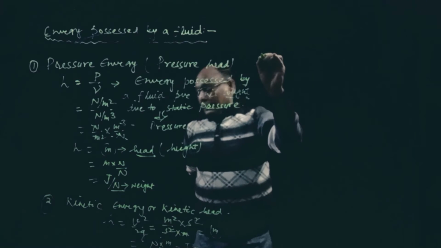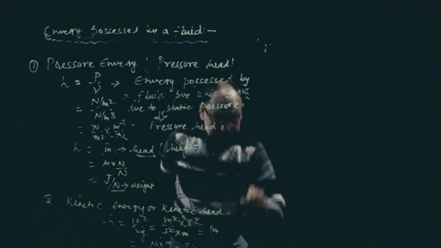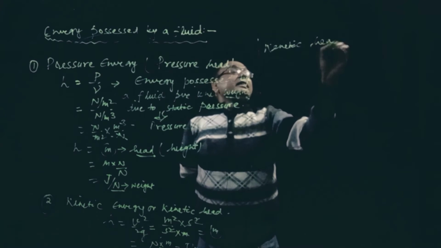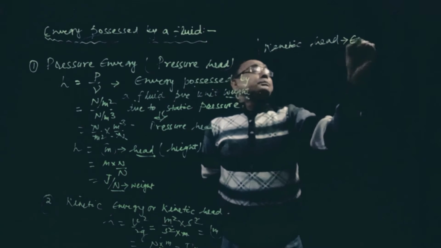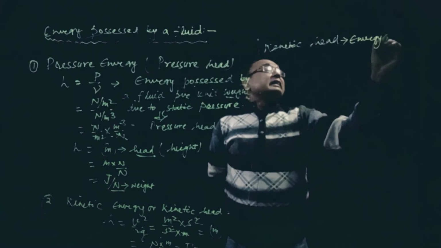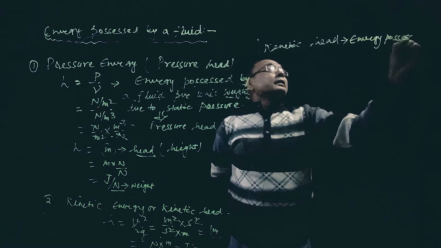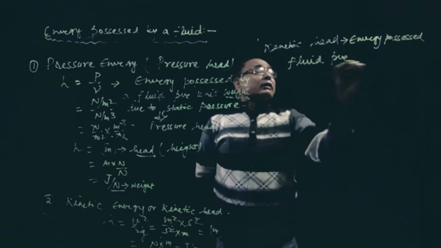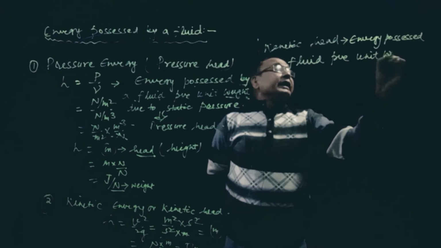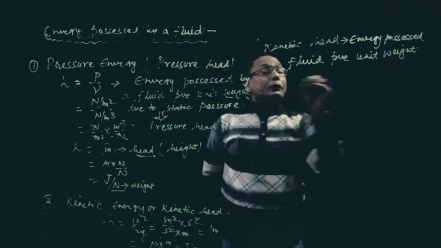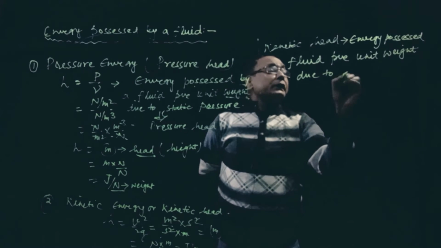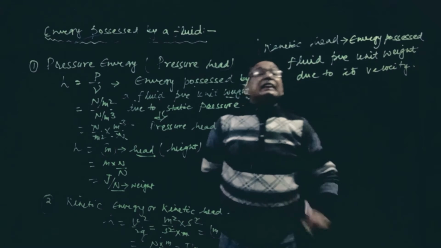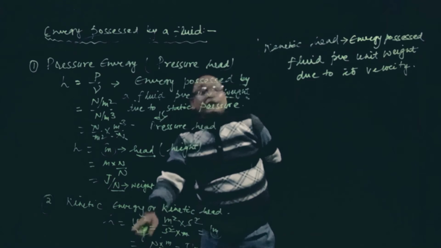So kinetic head is nothing but energy possessed by a fluid per unit weight, here also per unit weight only, due to its velocity. Remember, due to its velocity, that energy is called kinetic energy or kinetic head.